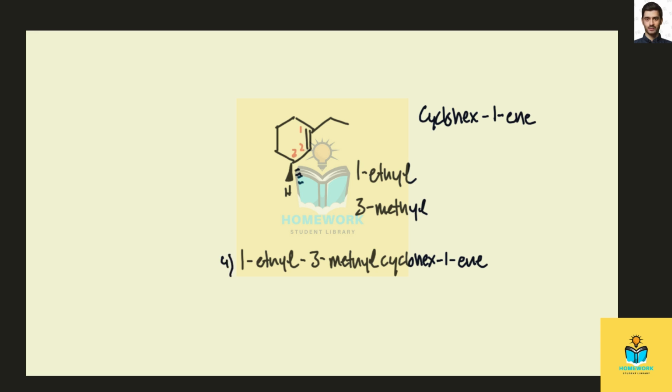Okay, so we've named our substrate. Now we can go on to completing the reaction. Okay, so we're reacting this with HBr.